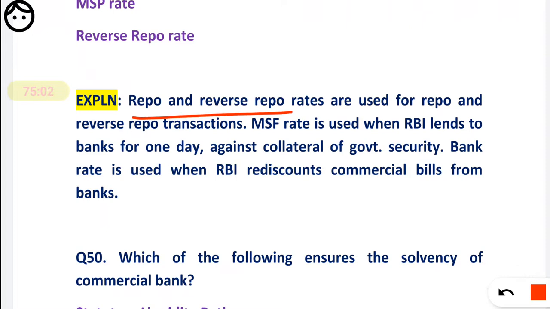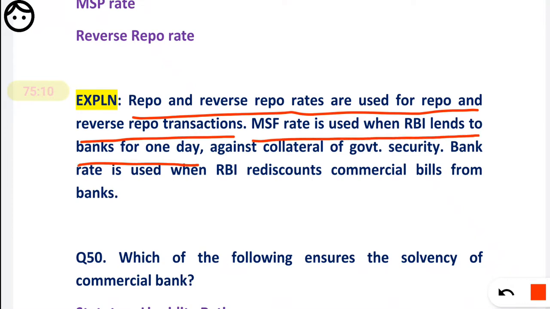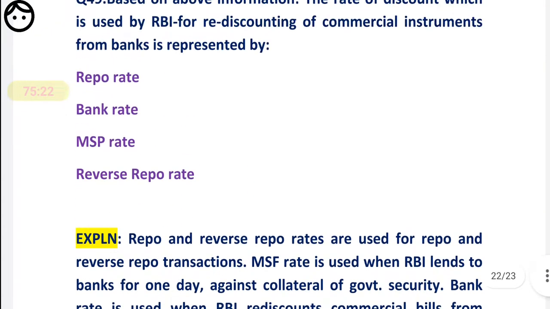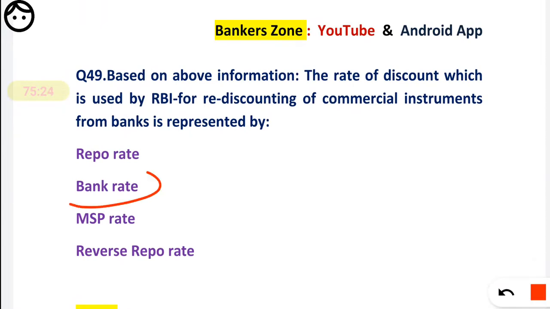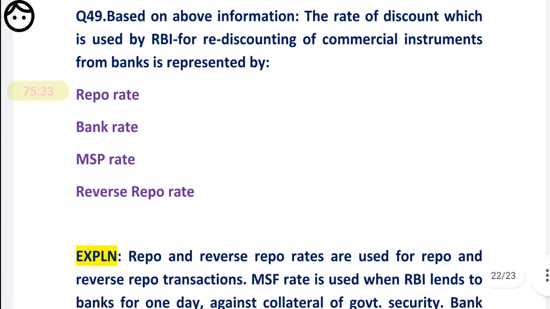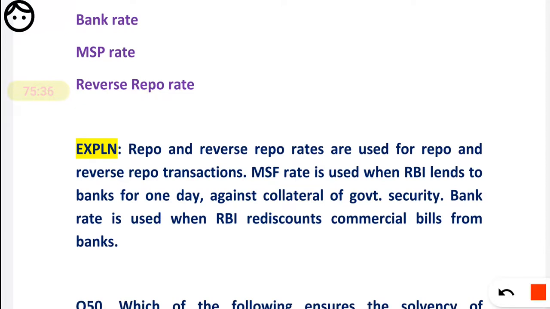Repo and reverse repo rates are used for repo and reverse repo transactions. MSF is used when RBI lends to the banks for 1 day against the collateral of government security. Bank rate is used when RBI rediscounts commercial bills from a bank. So what you have to use here is the bank rate. The correct option here is the bank rate. Initially I told you that I have some doubts, so remember this, that's why I have given some explanation here.